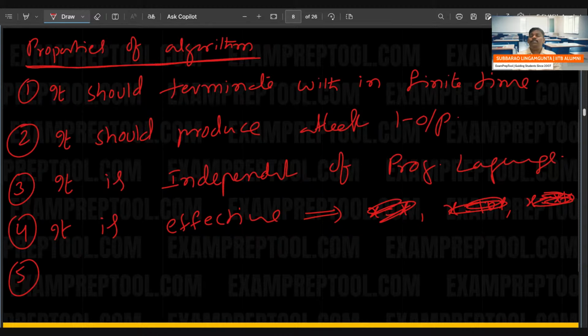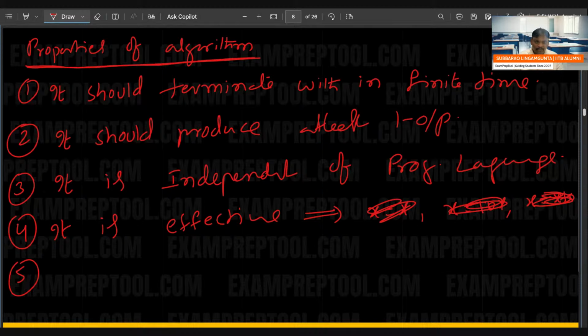Sir, what are the properties? How can I say it is an algorithm? I have something and I want to say it is an algorithm. What properties should it satisfy? I want to say, is it satisfying all the properties or not? What do you verify? It should stop. It should produce at least one output. It is independent of programming language. It is effective. Anything else you want to say?